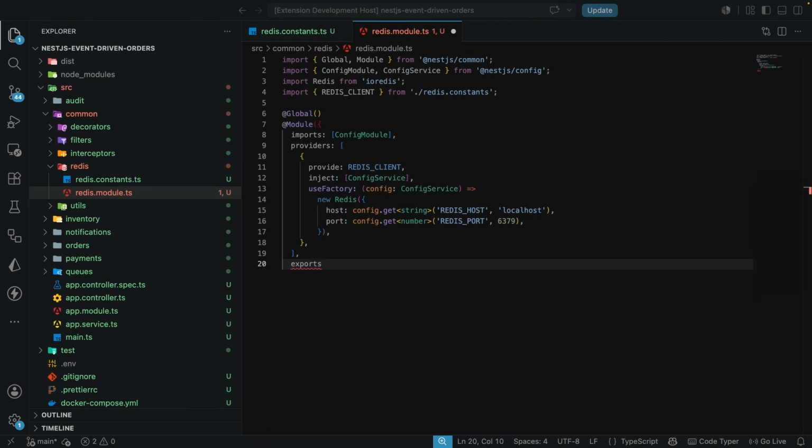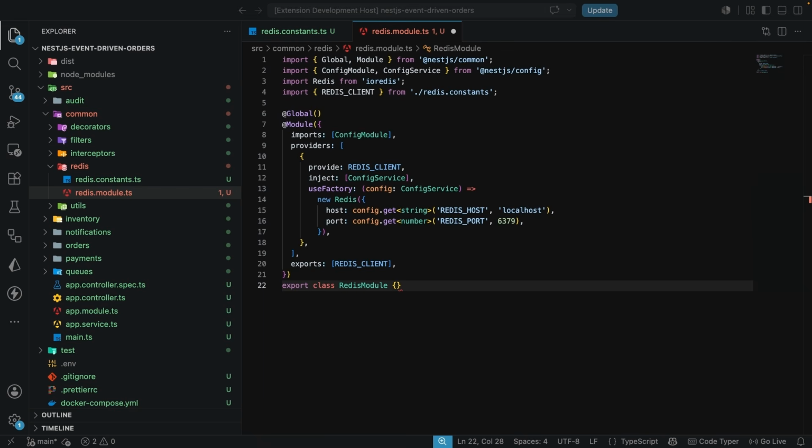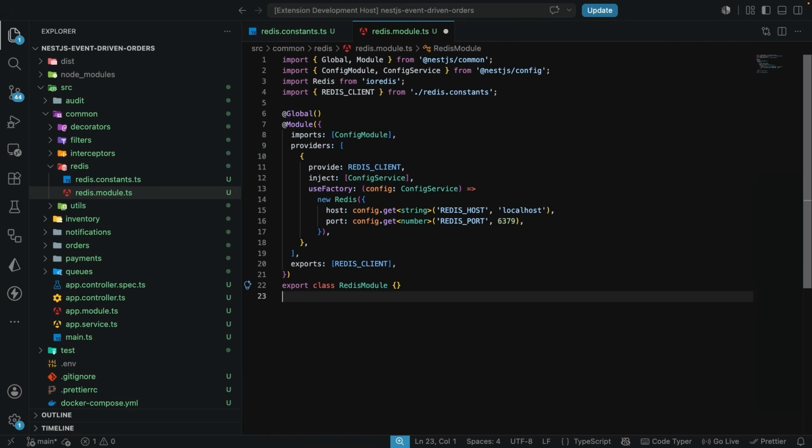Now let's go on and close up everything we have here. And I'm going to be exporting the Redis client like this. And I'm also going to cover this up and export the class RedisModule. This over here is the Redis client, and as you can see, I went on to mark this as global. And the reason why I marked this as global is so that any module can inject the Redis client without having to import this module everywhere. So it needs to only be imported once here and in the root of the application.